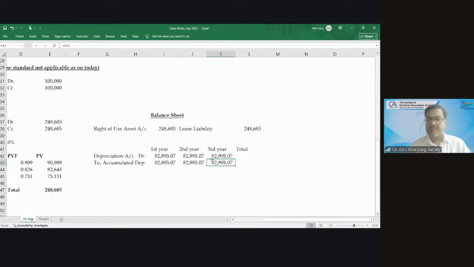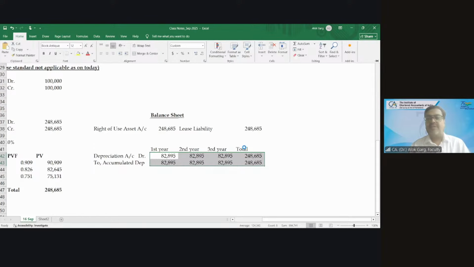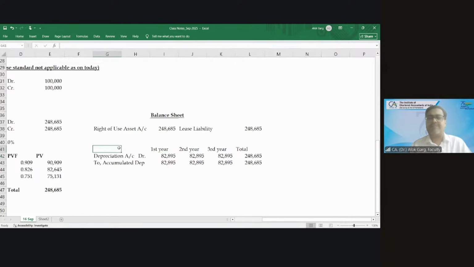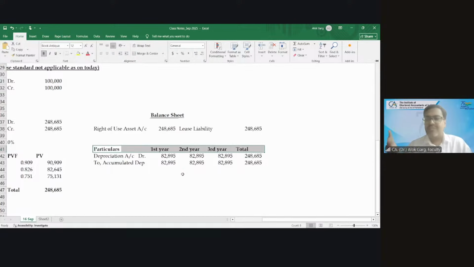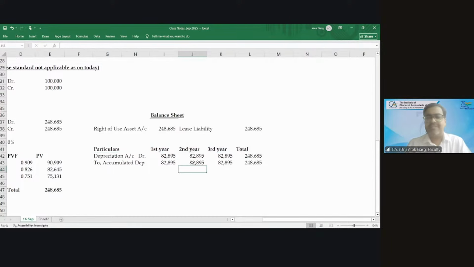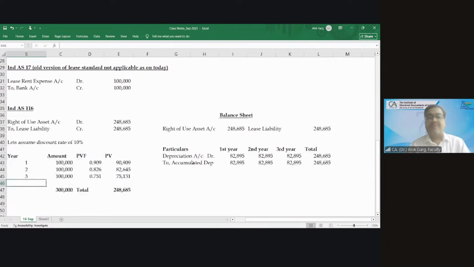What is the total? It is equal to the sum of these 3. Whether your right of use asset becomes zero or not after 3 years? Yes, sir. After 3 years, it will be zero. Just like the finance lease concept in Accounting Standard 19. But here you are applying this concept to all leases because there is no classification of operating lease or finance lease. Now the asset has become zero.